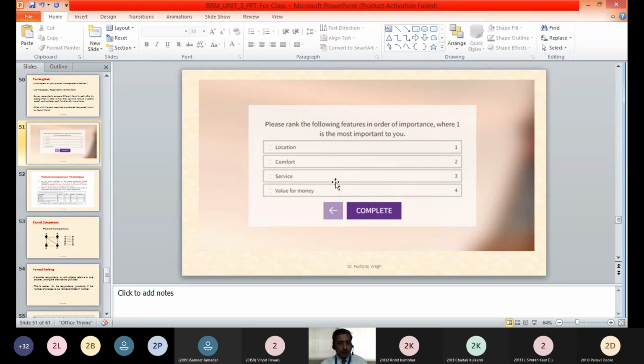For a particular product or service where you want to understand what preference the customer gives to what attribute, these types of questions can be used, wherein the attributes are provided to the respondent, and he is told to rank those attributes as per the importance he gives to them.